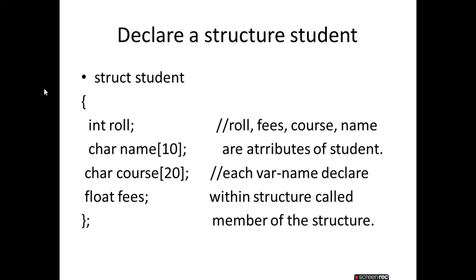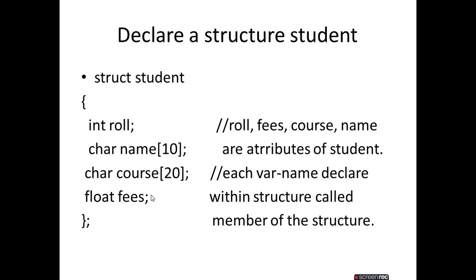Now, struct student, then int roll, char name with size 10, meaning we store 10 characters in the name. Char course, same. Float fees. Observe carefully: after completion, close with a semicolon. Each of these variable names, name, course, fees, roll, is called a member of a structure.